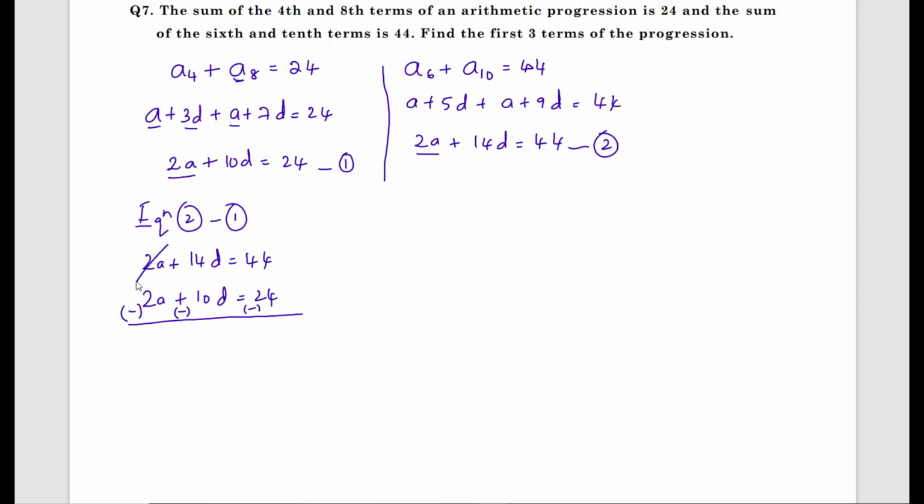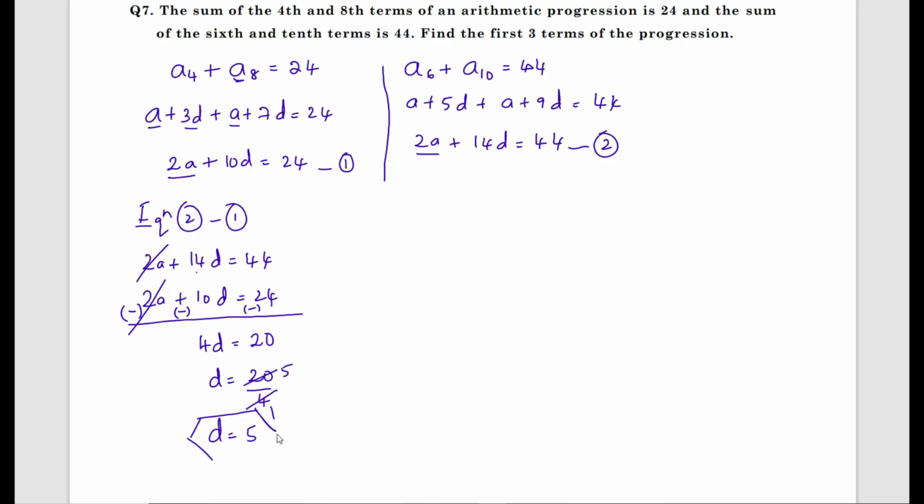Now what happens? Plus 2A minus 2A will cancel out. 14D minus 10D, now it is minus 10D. 14D minus 10D is what? 14 minus 10 is 4D equals 44 minus 24 is 20. Now D equals what? 20 by 4. D equals, 4 fives are 20. Therefore D equals 5.